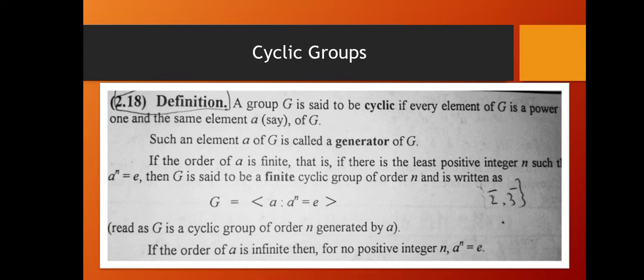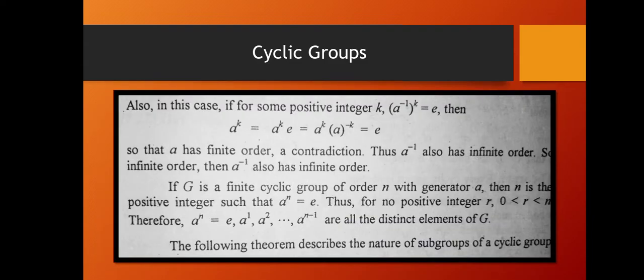Now let's see another important result. If we have A raised to the power minus 1 whole power k is equal to E, then A raised to the power k is equal to A raised to the power k multiplied by identity. And instead of identity, we can write A raised to the power minus k multiplied by A raised to the power k. What we will have? Identity. A raised to the power k is equal to identity.